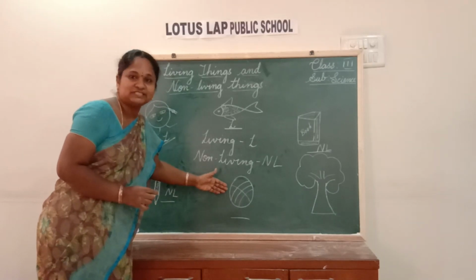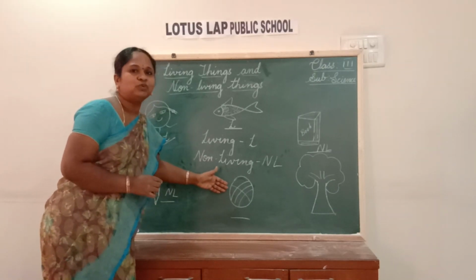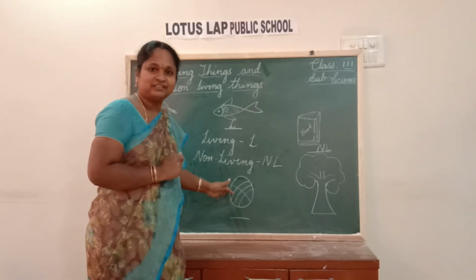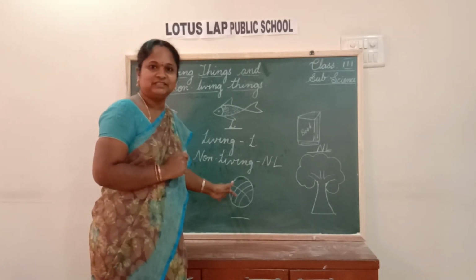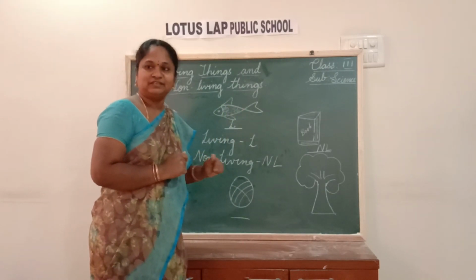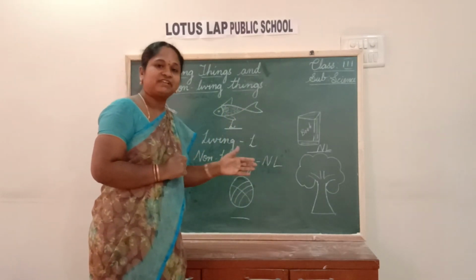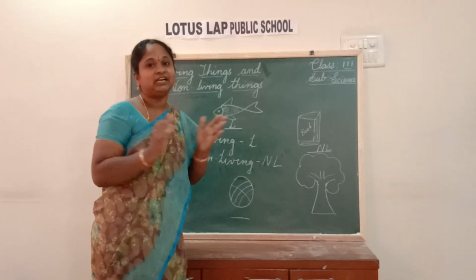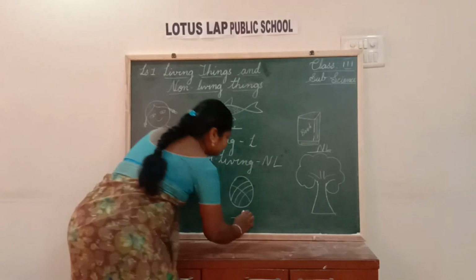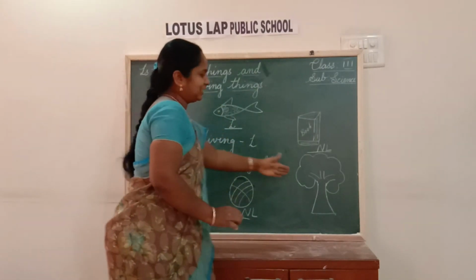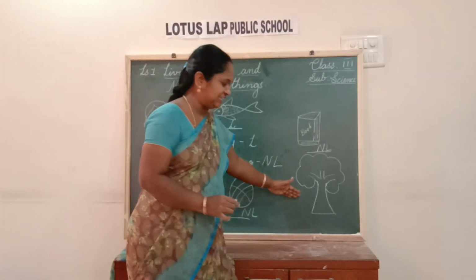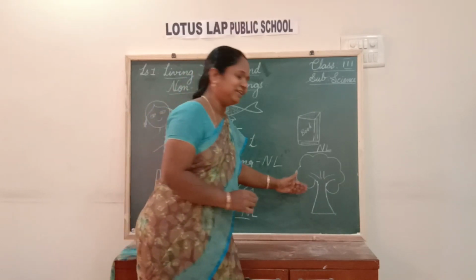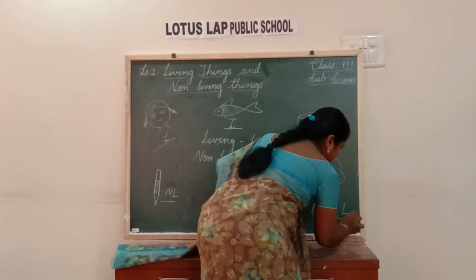What is this, children? Ball. Ball is a living or non-living? Ball can move. Then how can we say whether it is living or non-living? Yes, ball can move, isn't it? Living things means they will be moving. Then ball also will move. Then can we say it is living thing? No, it is non-living because it will not grow. Now, plant or a tree. Tree is a living or non-living? Yes, it is a living thing.